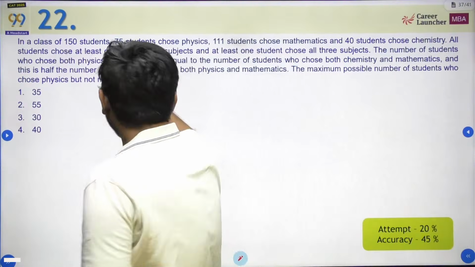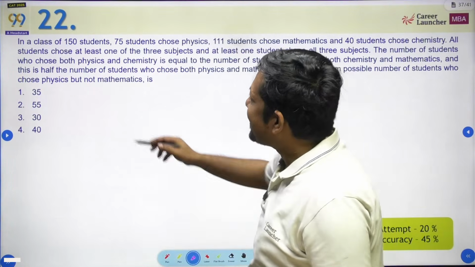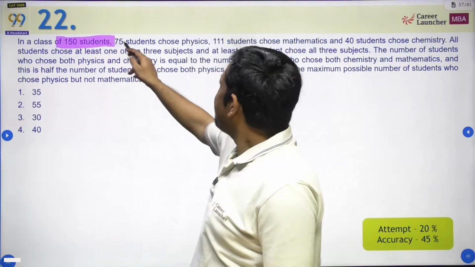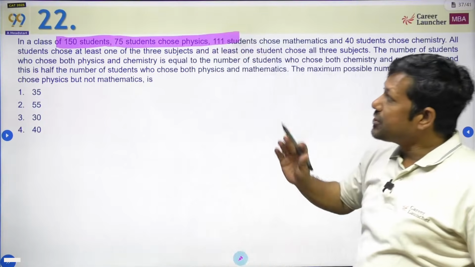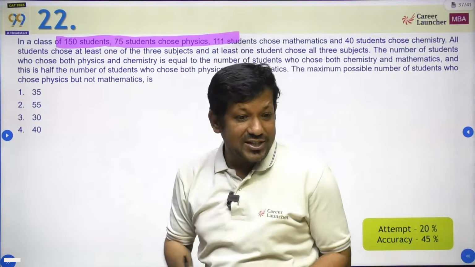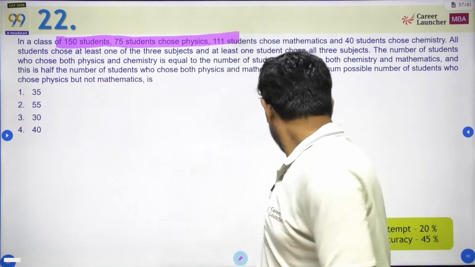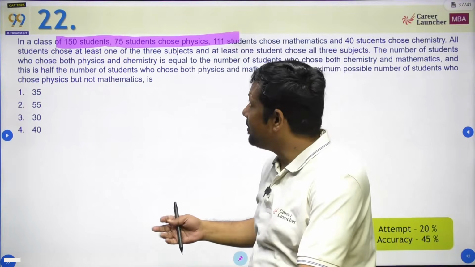So in a class of figure बना दे. Figure बना के. There is a class of 150 students. 75 students. Okay. So first of all, total number of students that are given to us are 150. 75 जो हैं वो physics पढ़ रहे हैं. Now attempt is very low. ठीक है. Accuracy is reasonable.